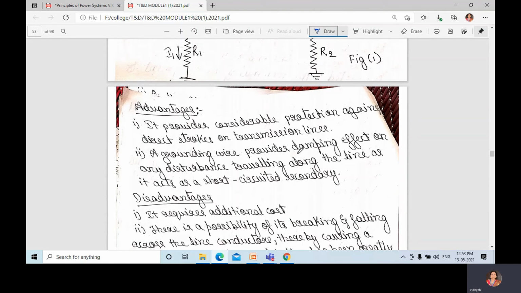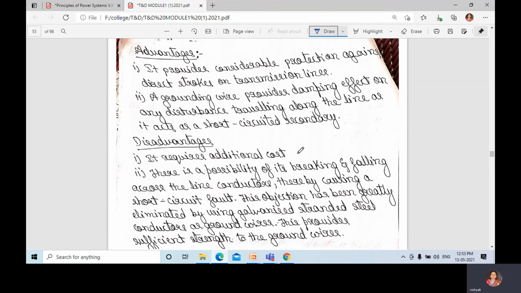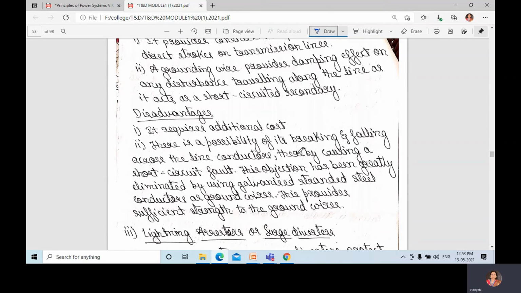What about the advantages? It provides considerable protection against direct strokes on transmission lines. A ground wire provides a damping effect on any disturbance traveling along the line, as it acts as a short-circuited secondary. And what about disadvantages? It requires additional cost. There is a possibility of its breaking and falling across the line conductor. It will cause a short-circuit fault.